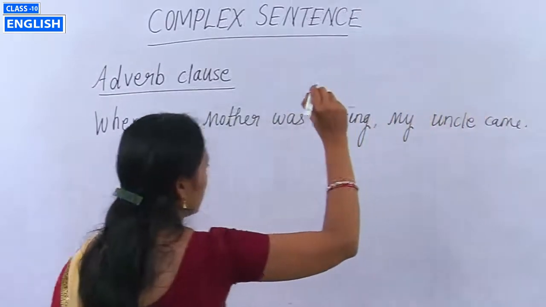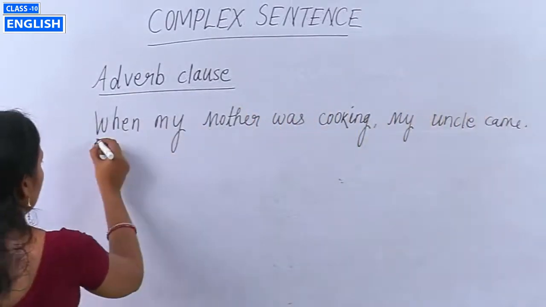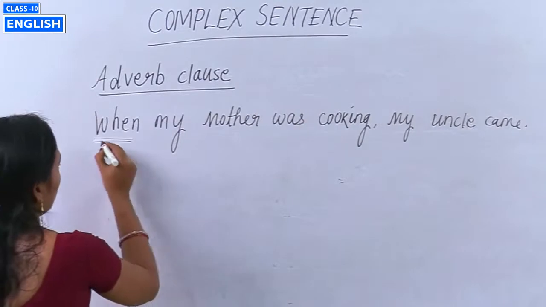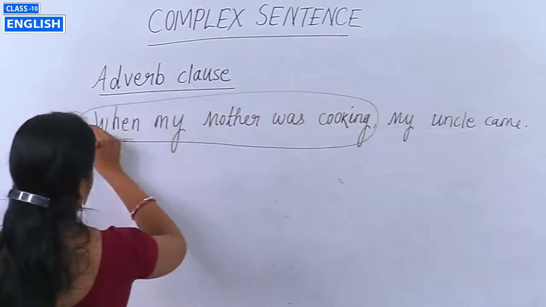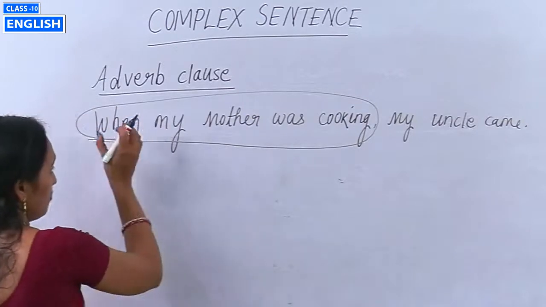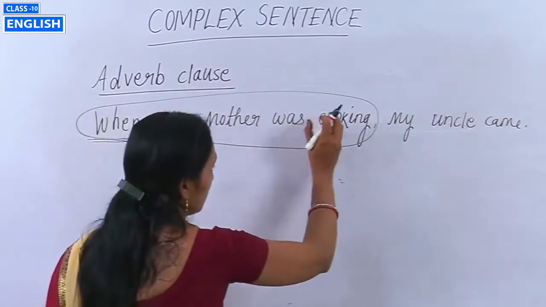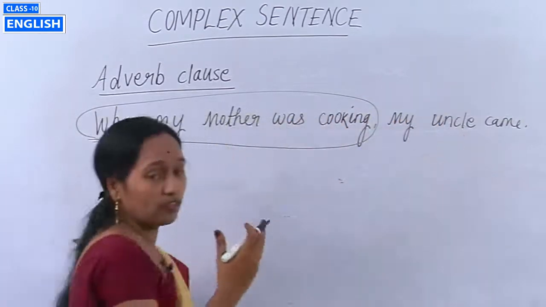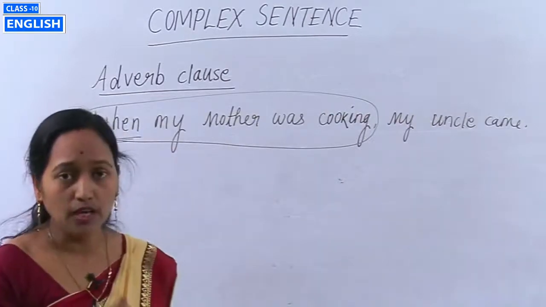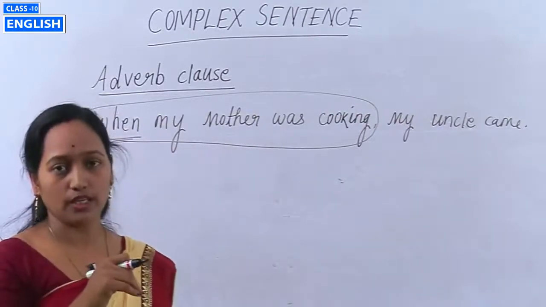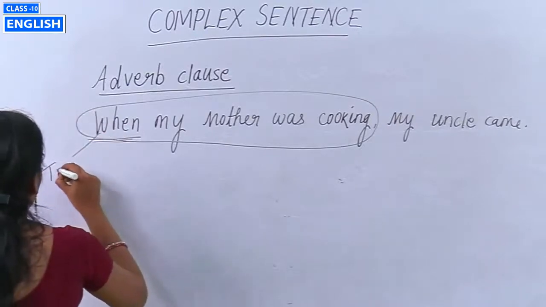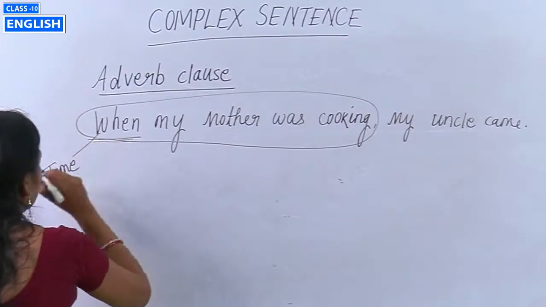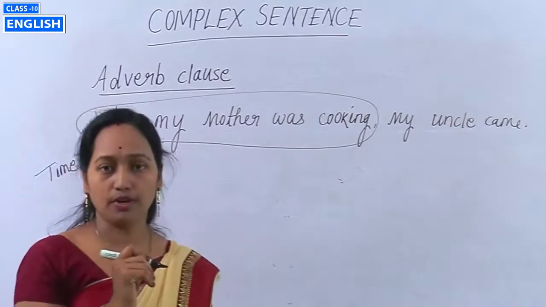You see, there is a subordinating conjunction when, and the adverb clause is when my mother was cooking. Or we can say, when did your uncle come? When your mother was cooking. So this indicates the adverb of time.